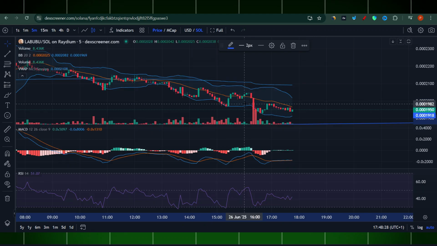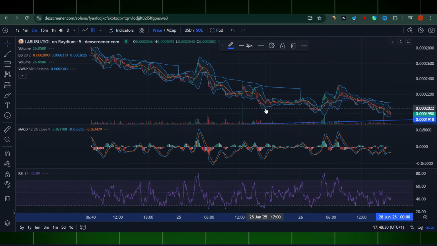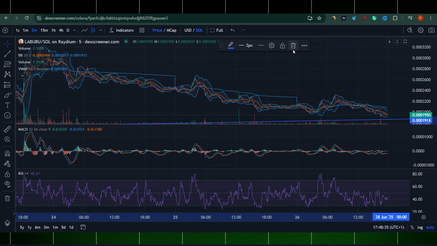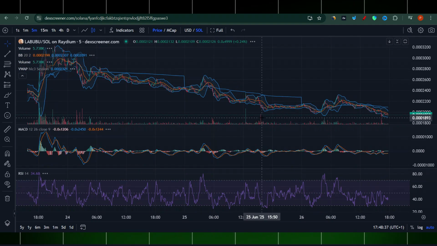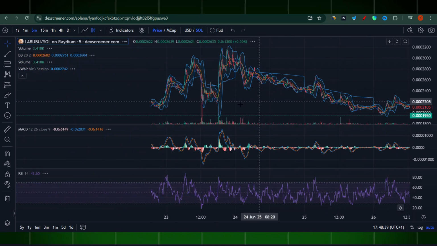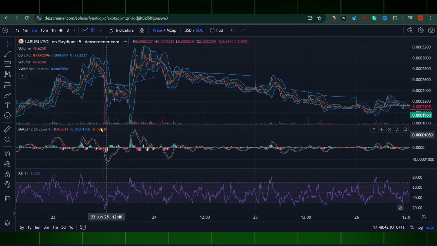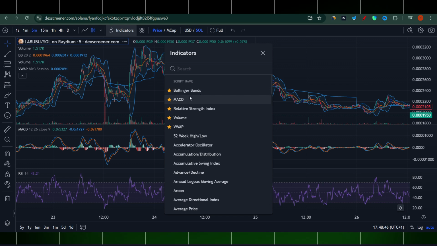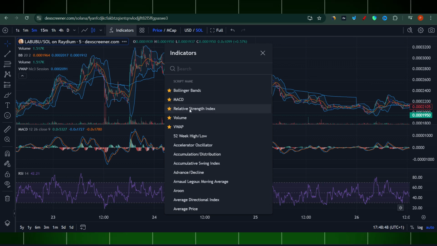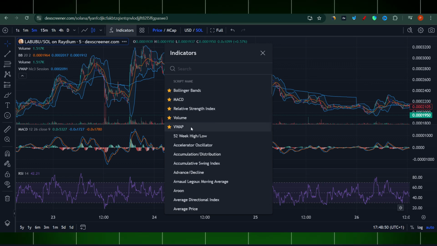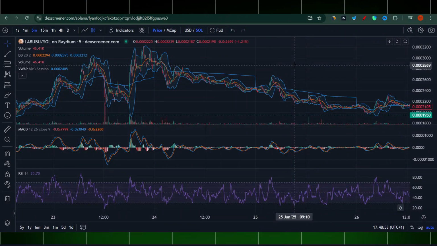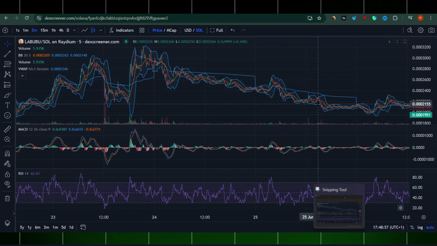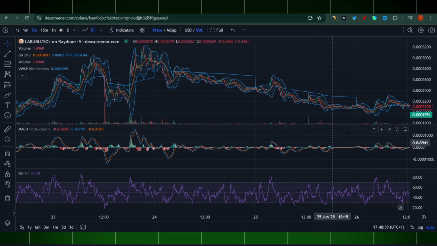So let's go into the 5 minute chart, which is probably a little more precise, so I want to use this one. Make sure you have all of these indicators: Bollinger Bands are here, MACD is there, the relative strength index or RSI is there, and volume and VWAP. Once we have it here, I just do a quick screenshot of the whole page, and I'll come back to you once this is ready.